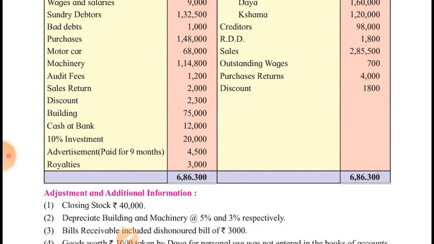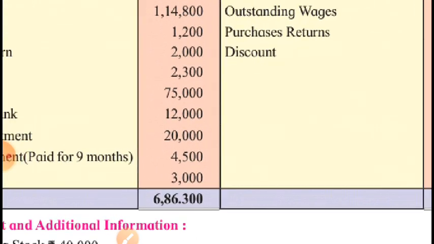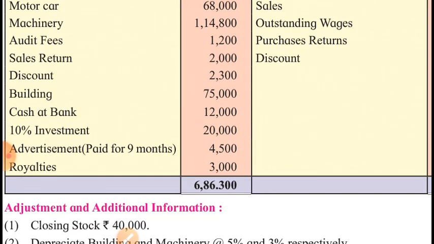So it will be added to the advertisement on the debit side of profit and loss account. Show advertisement in inner column 4,500 plus outstanding 1,500, outer column 6,000. And this outstanding expense will be shown on liability side. Outstanding advertisement 1,500. Royalties is direct expense, trading account debit side.